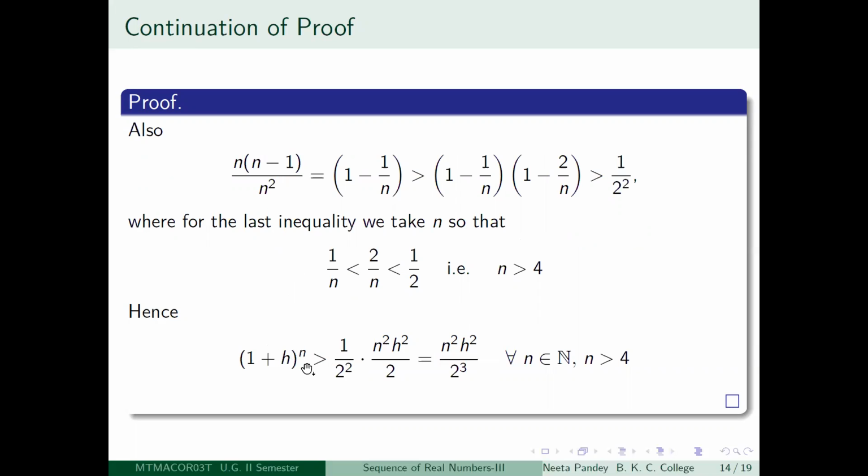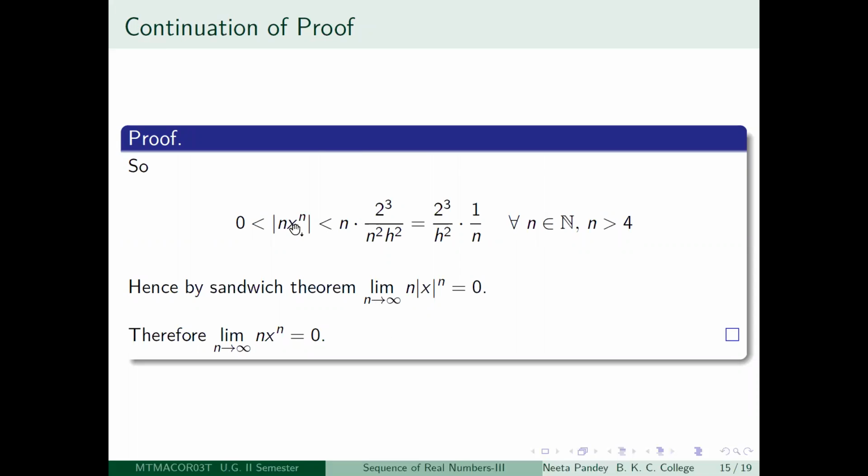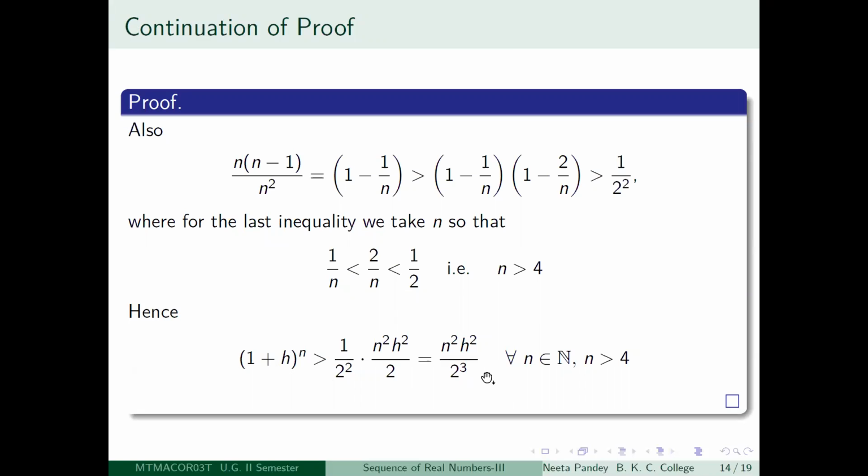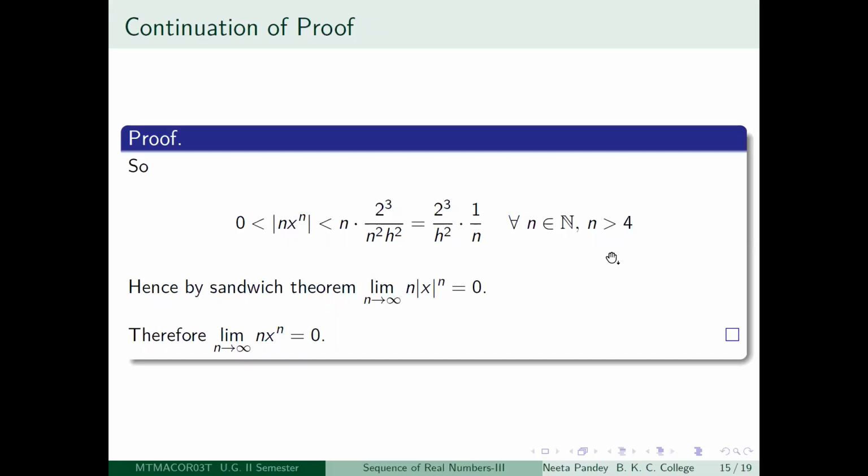So 1 by (1 plus h) to the power n is going to be less than 2 cube divided by n square h square. So I am writing that down. Yeah, I'm correct, sorry. So I have this modulus of n x to the power n, that means equal to n into 1 by (1 plus h) to the power n. So that is less than n into 2 cube divided by n square h squared, because we have shown this, right? And that is not true always. It is only true for all positive integers greater than 4.